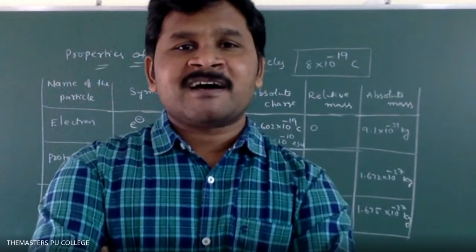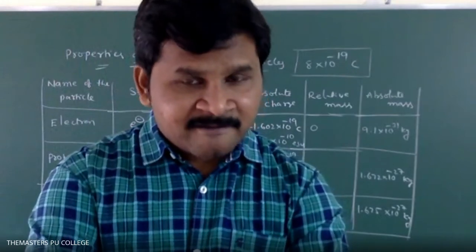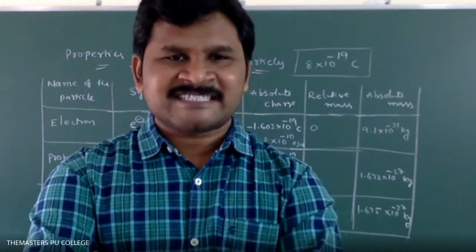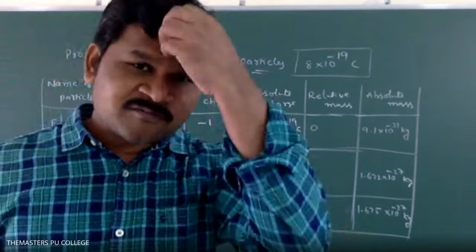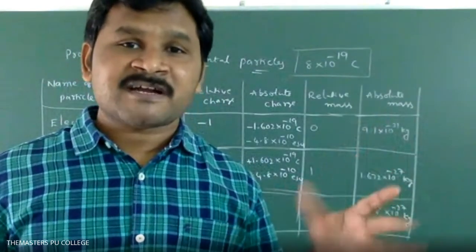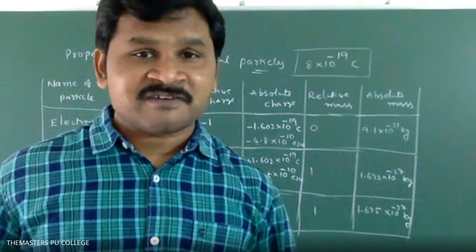Number means we should not say minus. Generally, for experimental purpose, we will write minus, but we should not use minus charge. Simply, we will always use 1.602 into 10 power minus 19 coulombs. That is the charge of electron we will use.